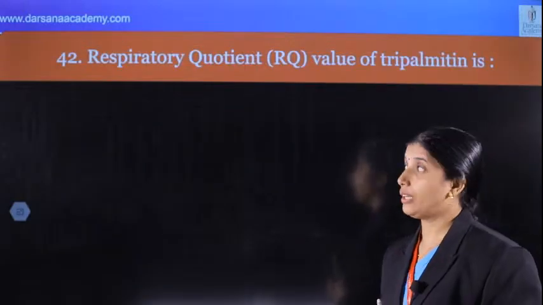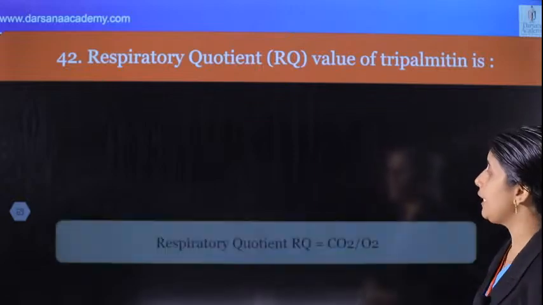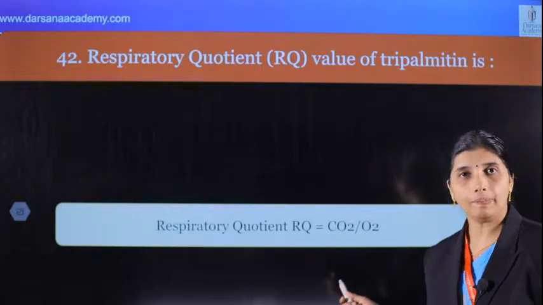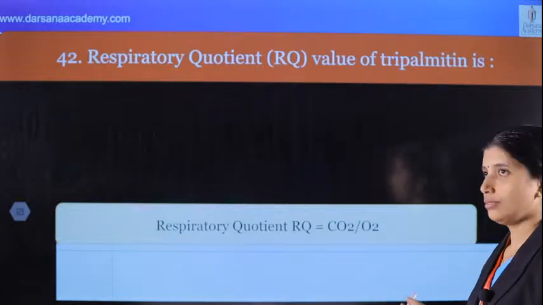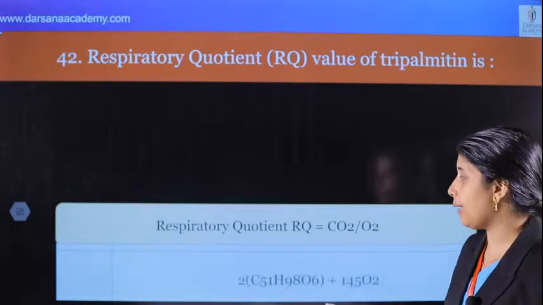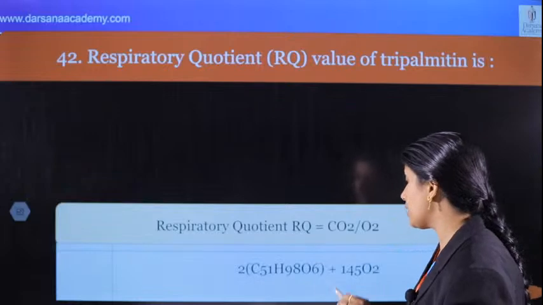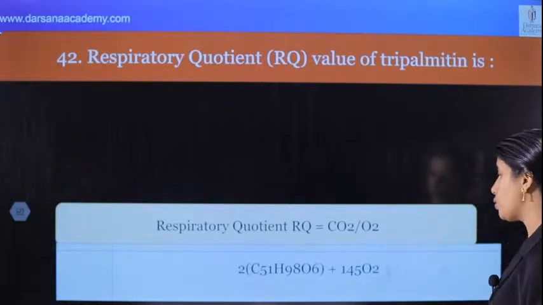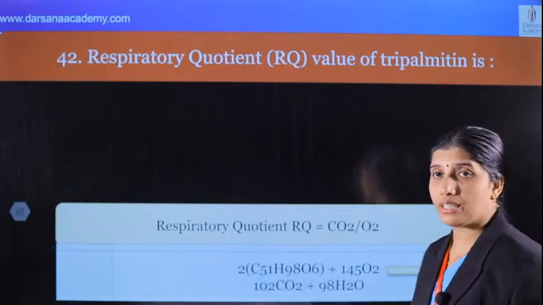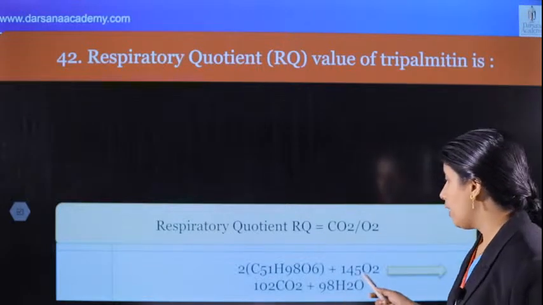Next question. Respiratory quotient value of tripalmitin. RQ is CO2 by O2? Yes. And we can see that in the case of tripalmitin, C51H98O6, very important, plus 145 oxygen gives 102 CO2 plus 98 water. That is, if consumed oxygen is